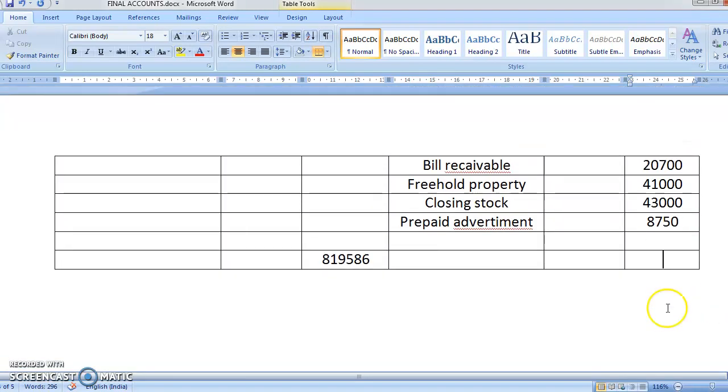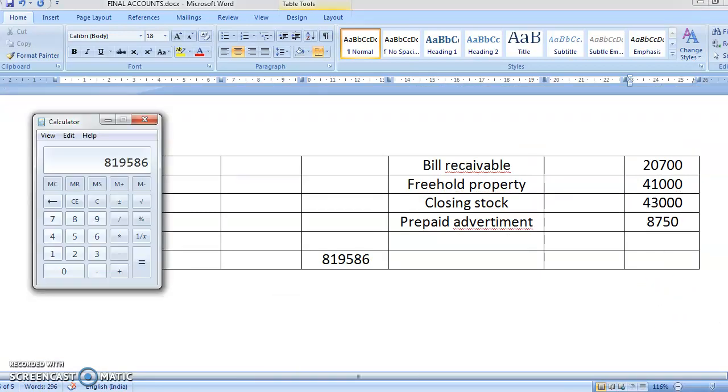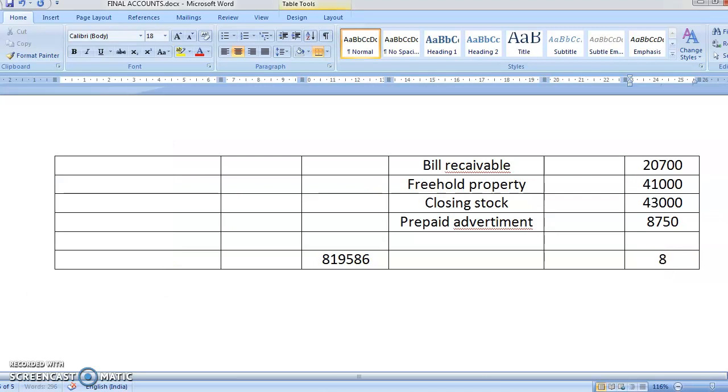In that I had missed out something, but now, see, the total is the same, 8,19,586. Got it, students? See, this was the final account which we have done very slowly and gradually. Understand it, practice it twice or thrice, and you'll be able to do it.